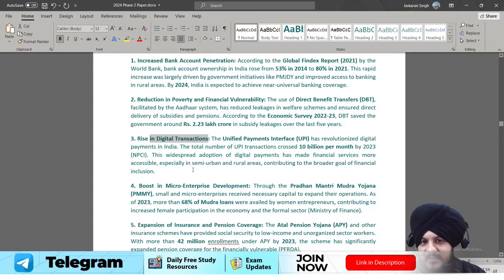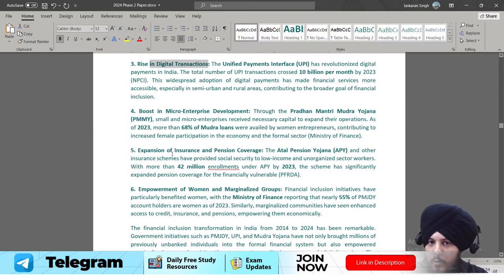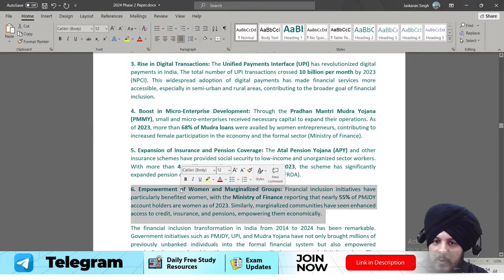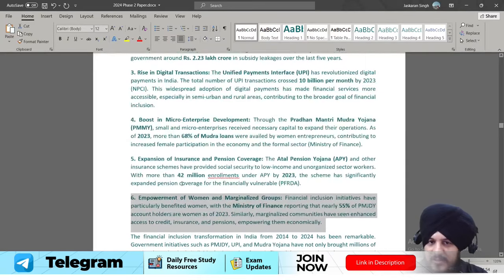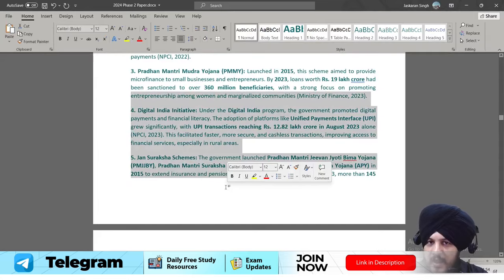So in such a similar fashion you can write different types of outcomes as a part of it. Fine. You can see insurance also, empowerment of women or marginalized groups. So all these are nothing but the outcomes of the above initiatives.